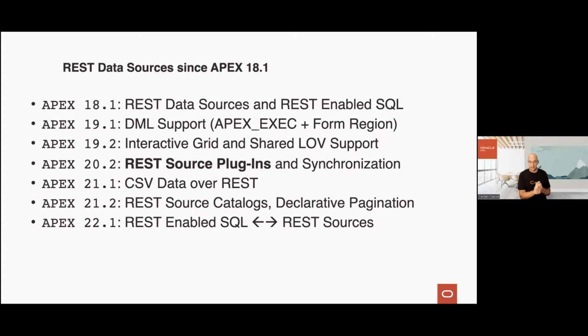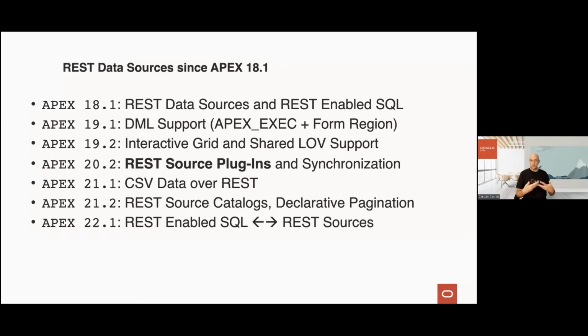21.1, we introduced the ability to fetch CSV data over REST. 21.2, we introduced REST source catalogs. So you can have a catalog of REST data source templates, which you can share across workspaces.